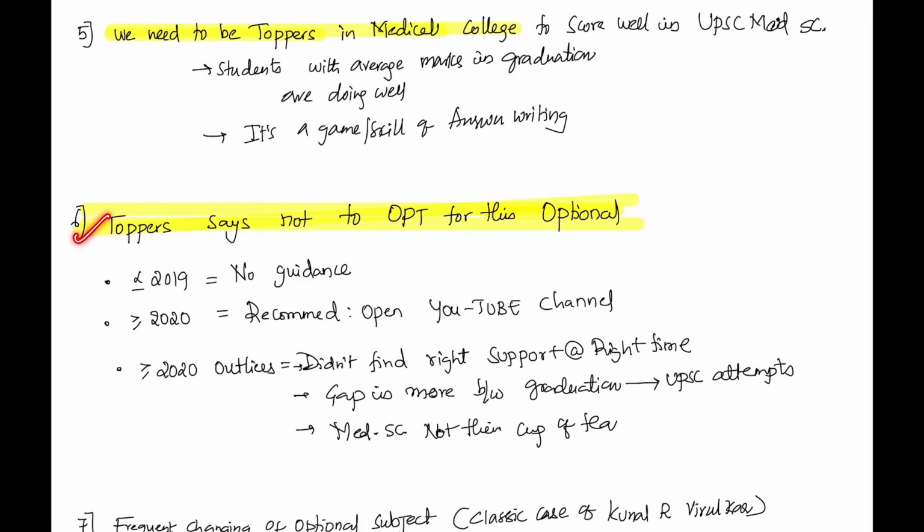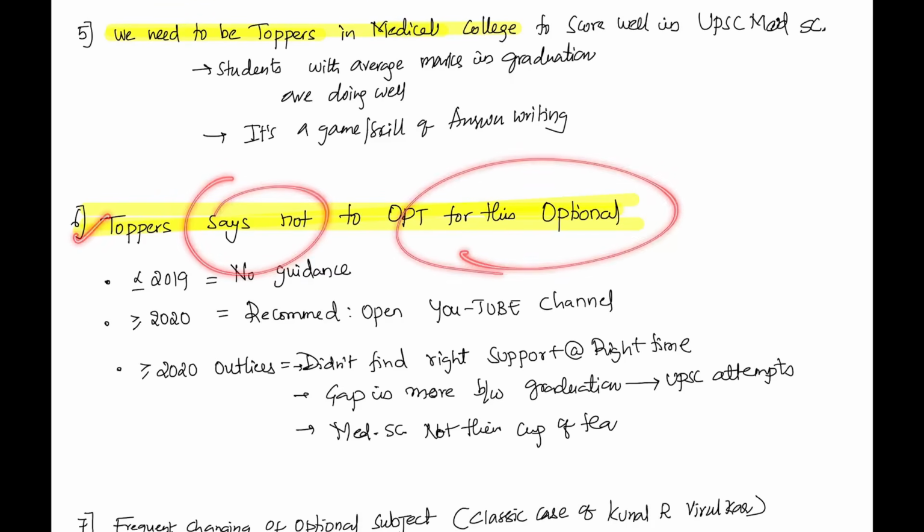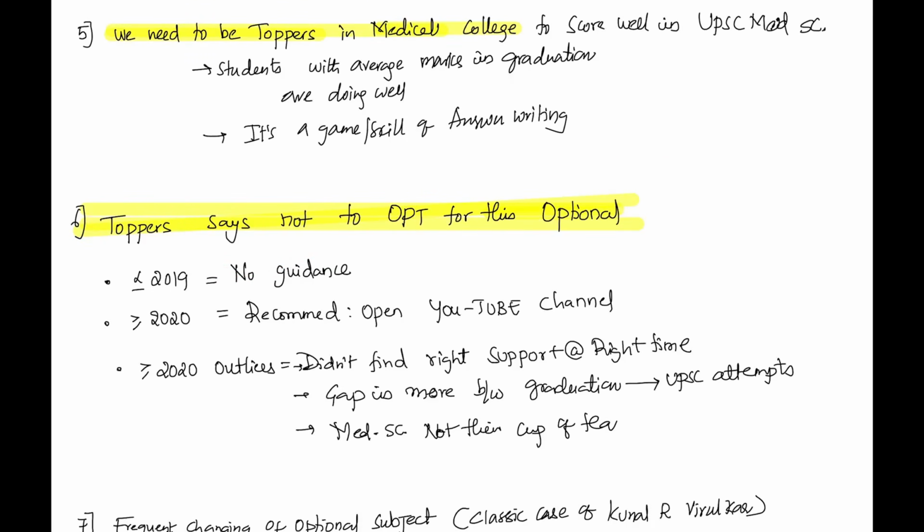Toppers saying not to opt for this optional. I don't know which toppers they are. Because on YouTube, the algorithm always shows the most watched videos and old videos over the new videos, because new videos always have fewer views, right? So because those old videos by toppers are published by reputed YouTube channels, they have more views and they are highly seen in the algorithm.